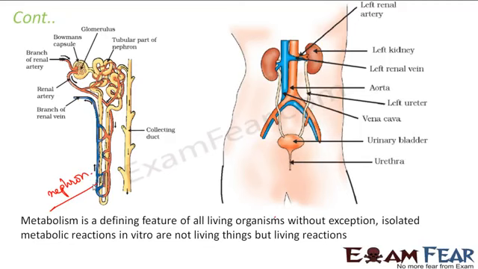You can create the same environment in the lab as well. So when those reactions take place in the lab, we do not say that the lab is a living thing. Those are living reactions, that means reactions which happen inside a living organism, but that system is not living. Right? So living organisms are those inside which metabolic reactions or metabolism happen on their own.